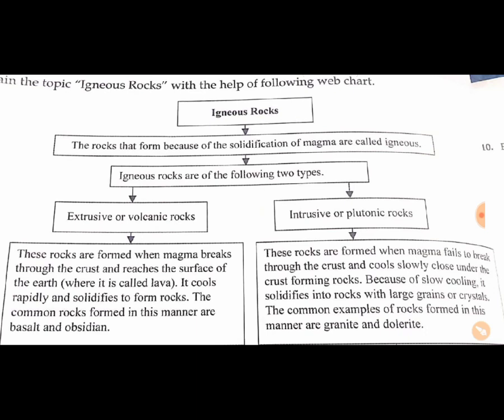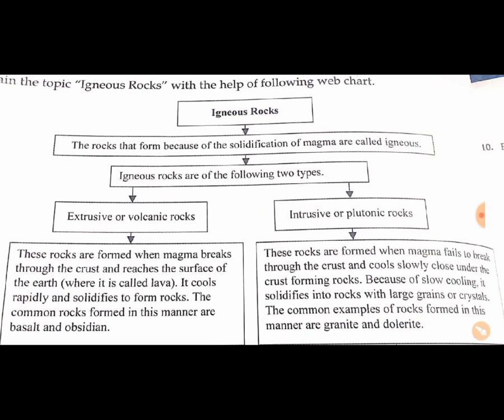Extrusive or the volcanic rocks are formed when magma breaks through the crust and reaches the surface of the earth. While intrusive or the plutonic rocks are formed when magma fails to break through the crust and cools slowly close under the crust, forming rocks.